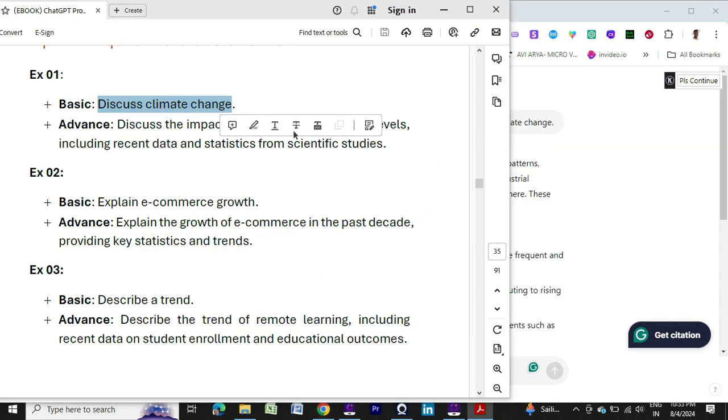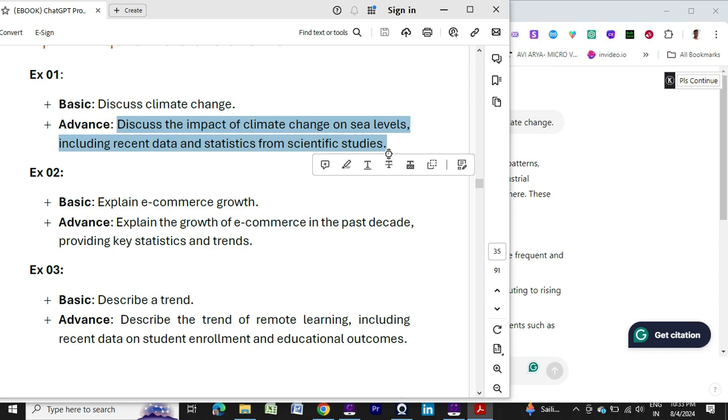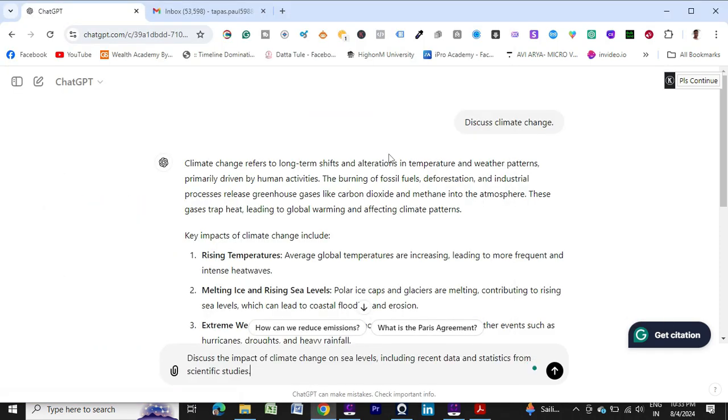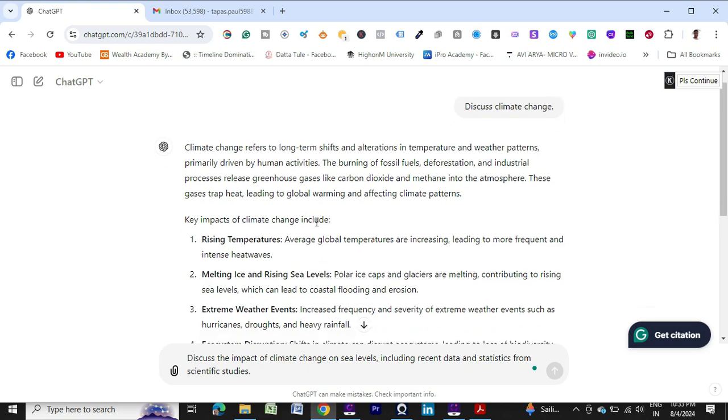But if you want to get a more standard, professional and accurate to-the-point answer, in that case you need to write a prompt like this: discuss the impact of climate changes on sea levels, including recent data and statistics from scientific studies. So it will be more professional, it will be more accurate, it will be more powerful. So let's check.